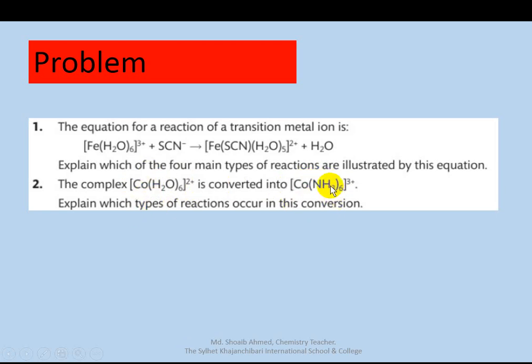Here the ligand changes. Ligand exchange occurs, so a ligand substitution reaction or ligand exchange reaction occurs. So two types of reaction occur. Is it protonation? No, here no protonation reaction occurs. Another is coordination number change. No, this coordination number is 6 and this coordination number is 6, so the coordination number does not change. So two types of reaction occur: ligand exchange and redox reaction.